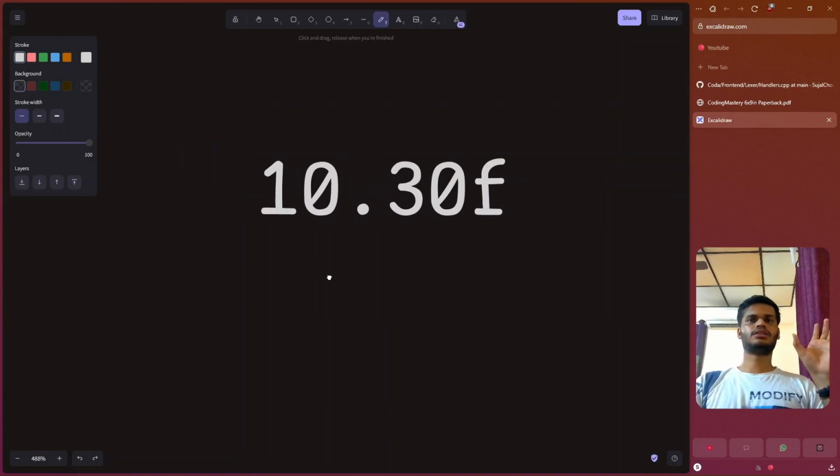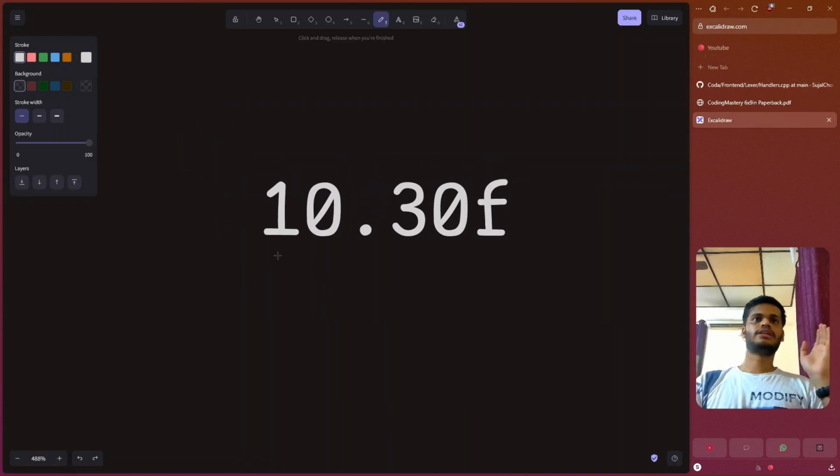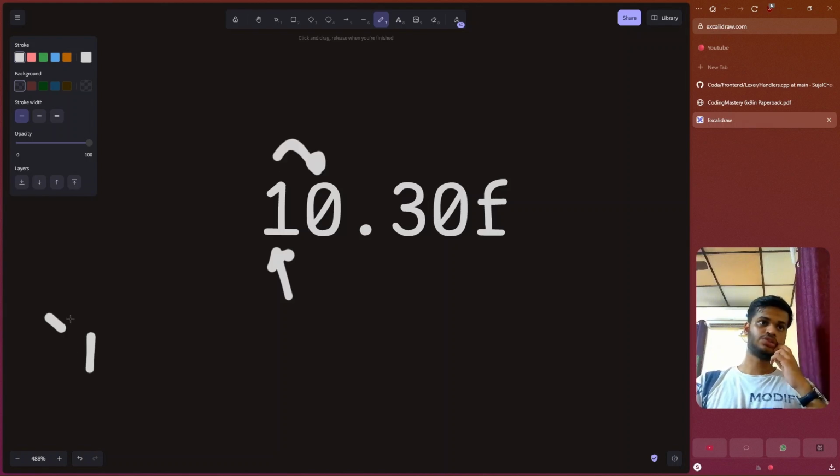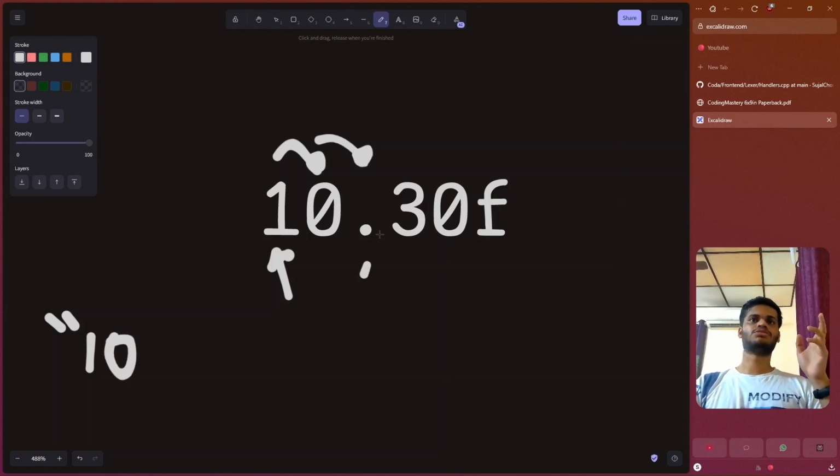So let's take a run through on this. Let's say we encountered a 1 and call our handle number. Our pointer is still at 1, and what we do is we check if it is a number. Yes, first we add it to our number string, then we advance. It's still a number, we add it. It is not a digit but a full stop. We also add it because it is a valid number.